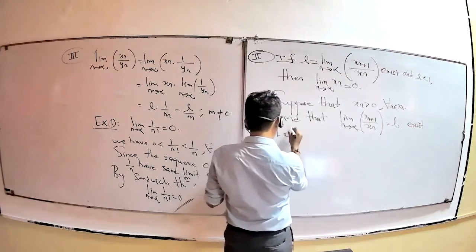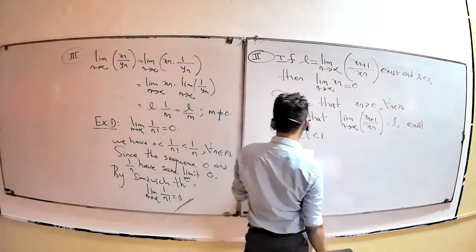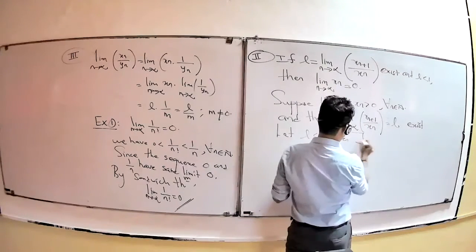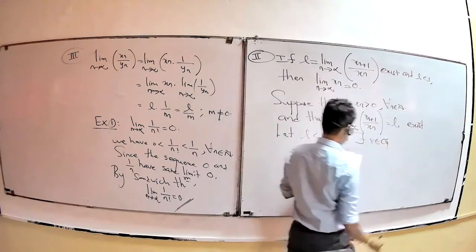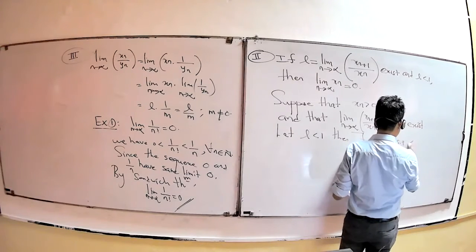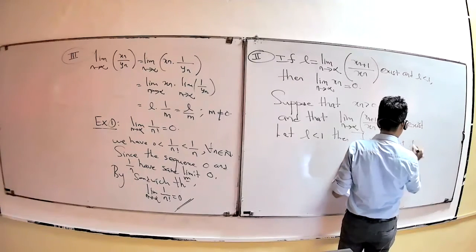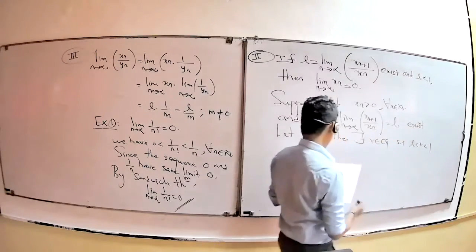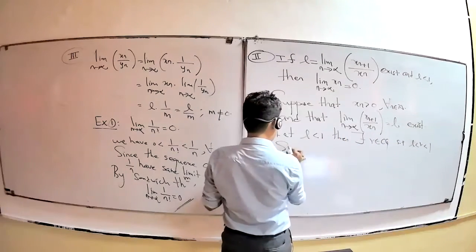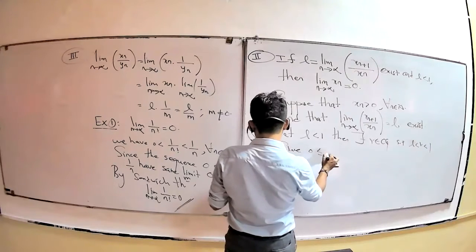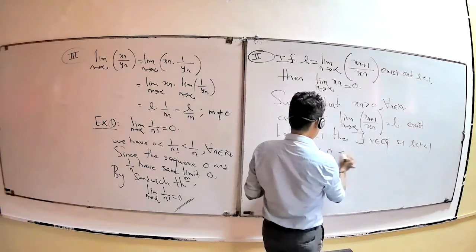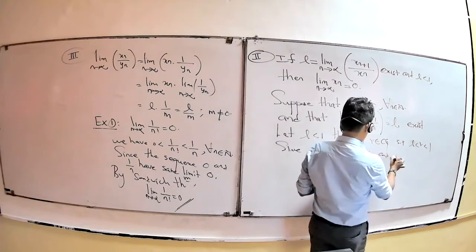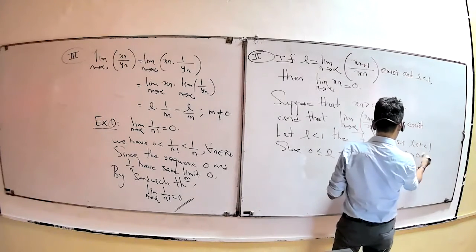Let L be less than 1. In this case, we can find a rational number r in this interval such that L is less than r, less than 1. Since 0 is less than or equal to L, less than r, less than 1, and r minus L is greater than 0.